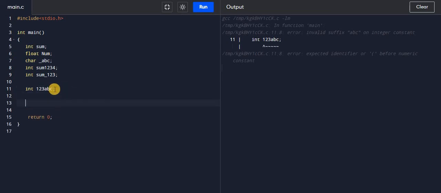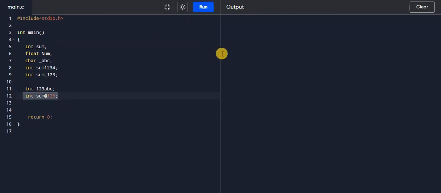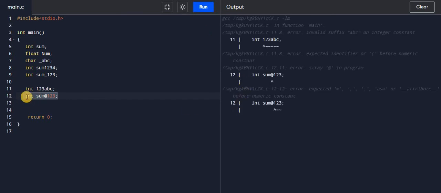Okay. Now if I write int sum@123, this is also not a valid variable name because @ is a special character and there is no scope for a special character in the name of a variable. If I run this it will also give an error. So at line number 12 we will get an error. So we cannot give a special character in a variable name.